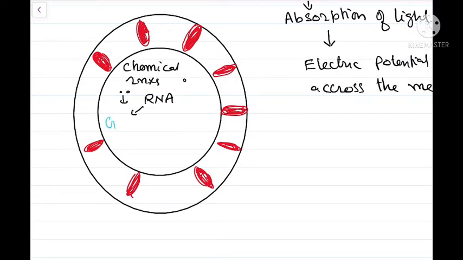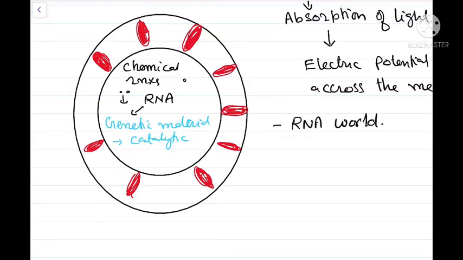In fact, RNA not only acted as the genetic material, it also acted as a catalyst. It could catalyze the formation of the proteins, as well as it could catalyze its own replication. So even today we will find that these RNA molecules are capable of acting both as a substrate as well as the enzyme. So it is believed that back then it was an RNA world, an RNA dominated world.